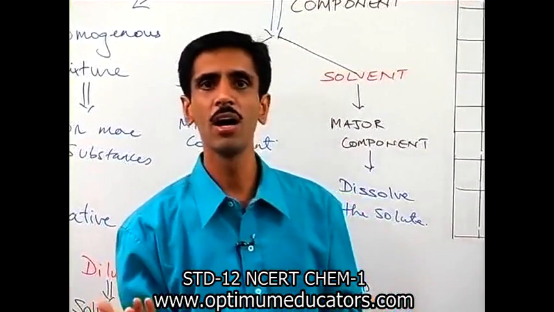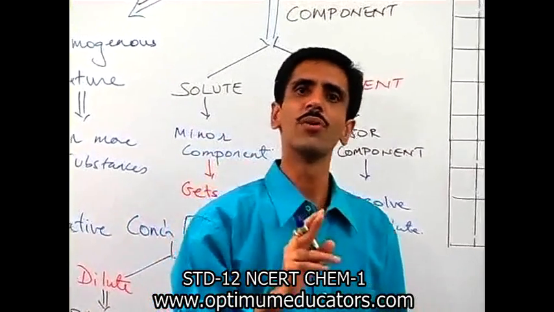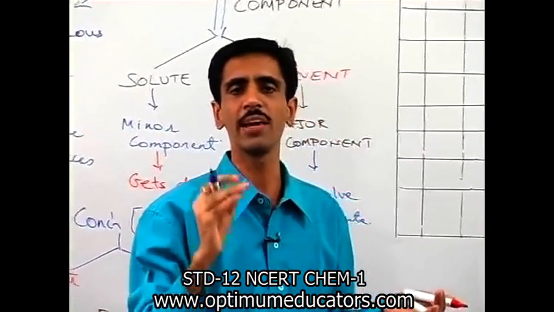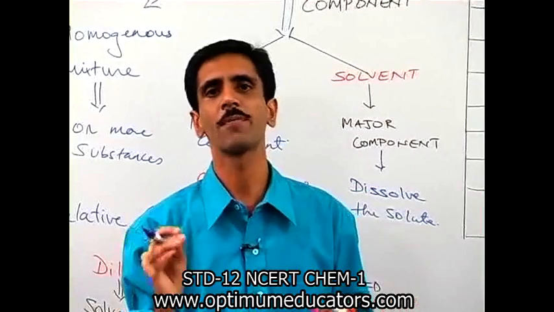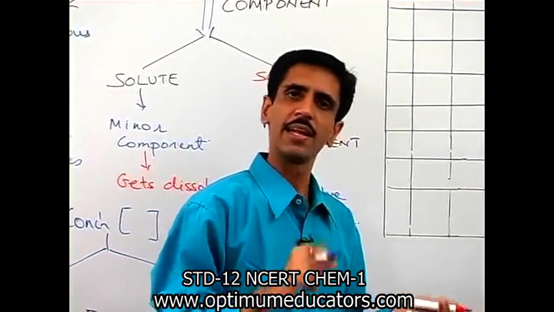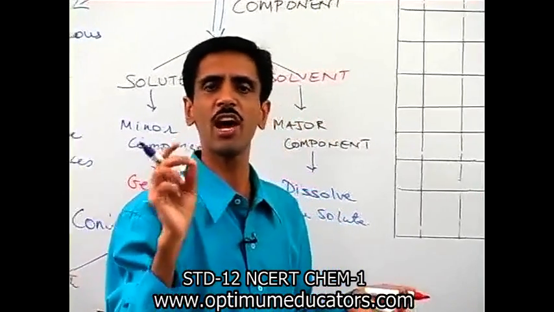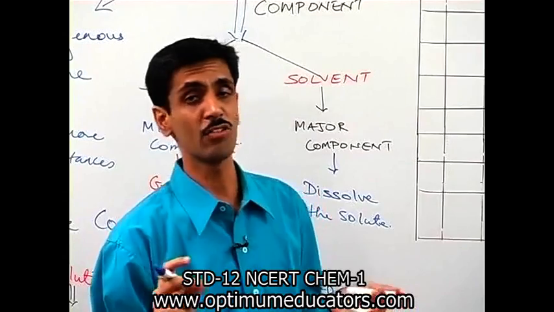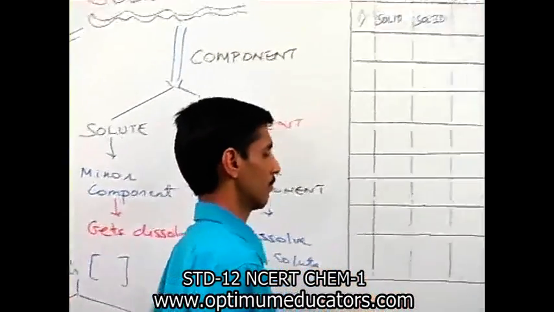Why is it so? Because as I told you, generally speaking, solvent is in a major proportion. That's why. So in this particular case, as you can see, the nature of the solvent is solid, and therefore we say the nature of the solution is also solid.